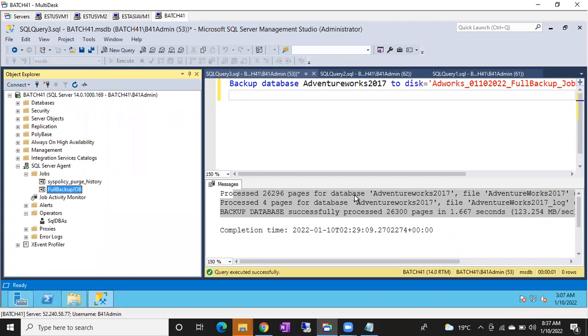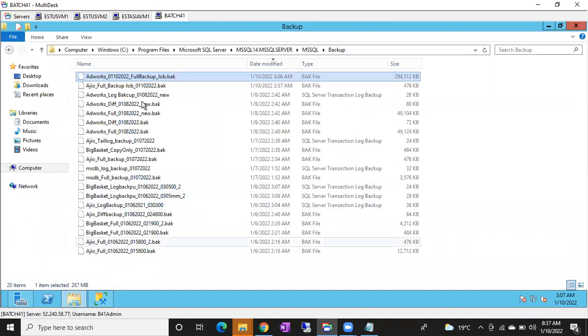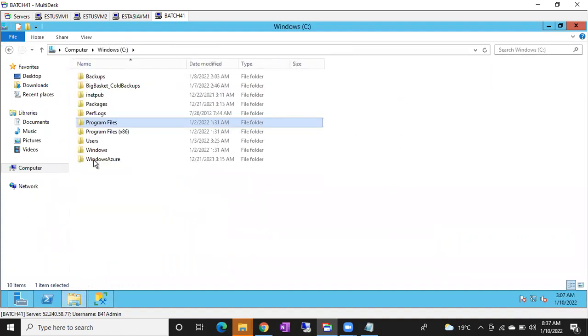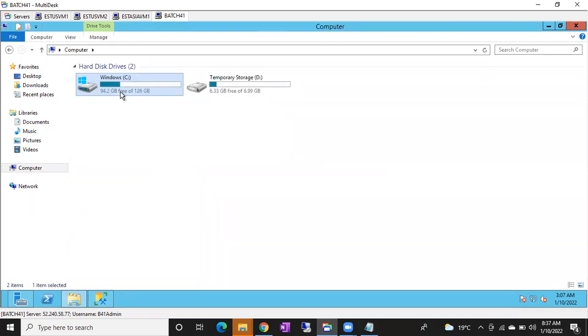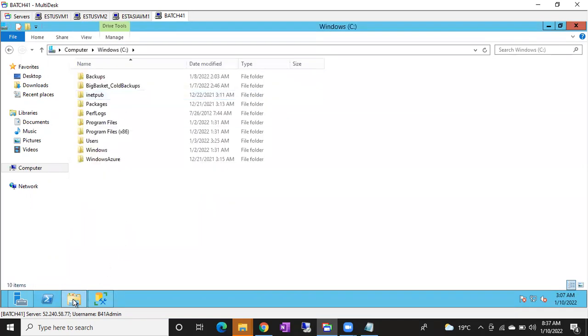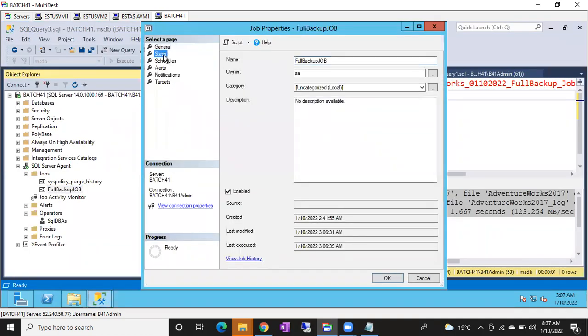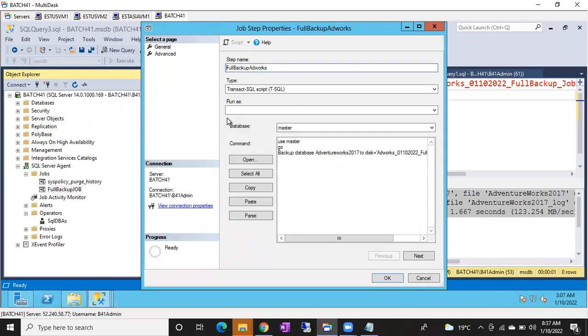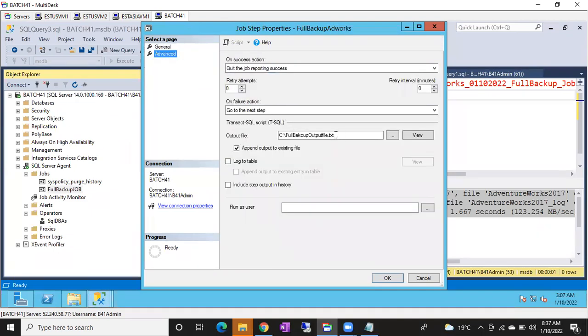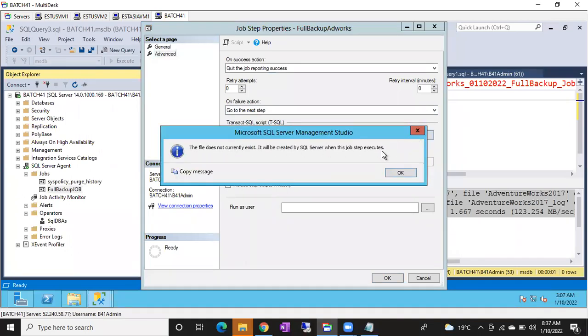I'm going to give you an assignment today. You have to complete that assignment and let me know. And if you go to this summary file, we have created a summary file under the C drive. Where is that? It was not created. We have created a summary file: job, steps, advanced, view. Let me view this one. Okay, the file does not exist.